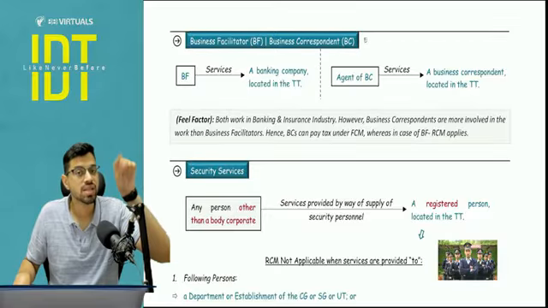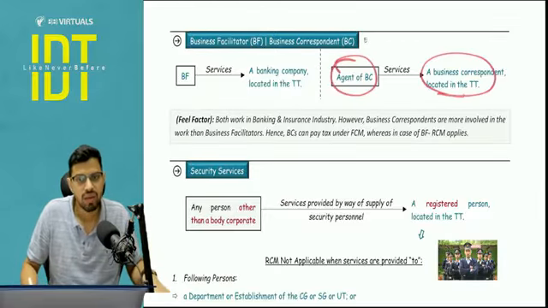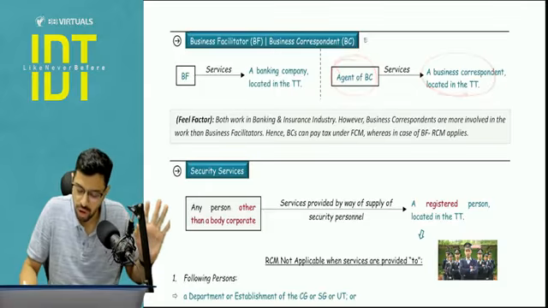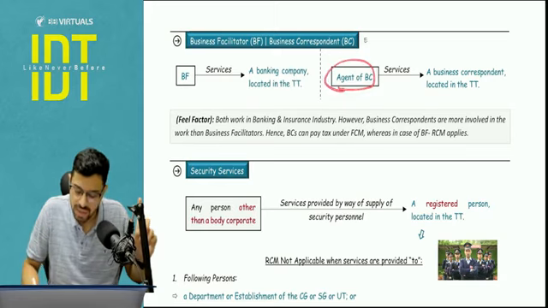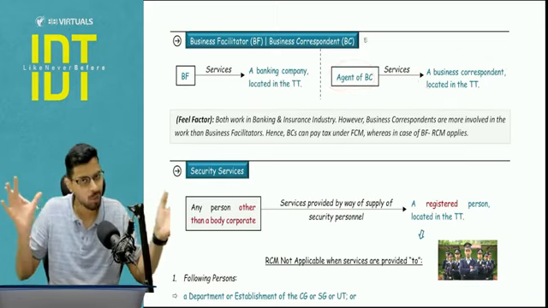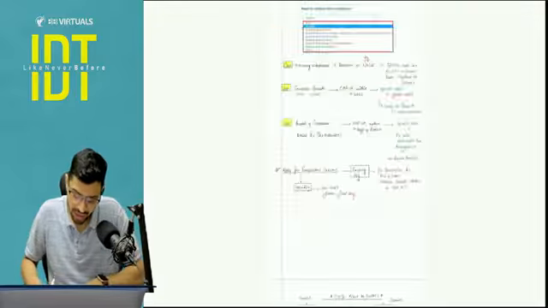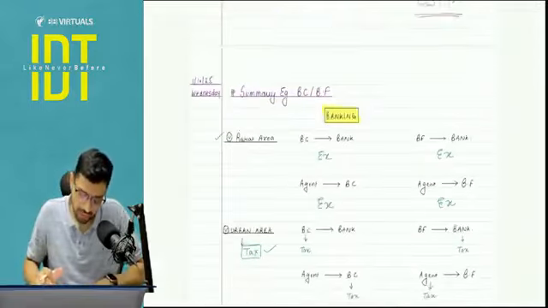So BF giving services to an insurance company, no RCM, you will apply FCM. But here, even if this is with respect to insurance, because they have not written the word business correspondent with respect to banking, if it is an agent of BC giving services to BC in the insurance sector, still RCM will apply. Now I know it's a lot of confusion. I will clarify that quickly through a small example with various parts.